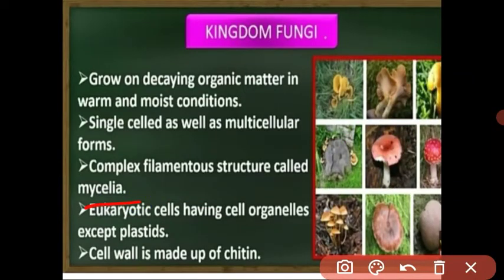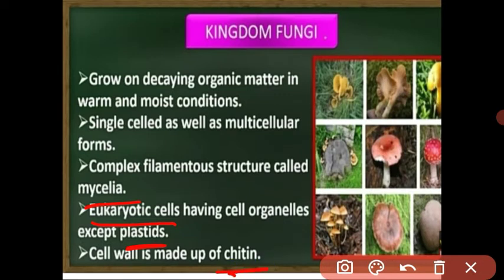And the fungus is eukaryotic in cell, and it contains all organelles like the mitochondria except plastids. Plastids contain the chlorophyll pigment, and without chlorophyll pigment, the fungi does not make its own food. It is saprotrophic, meaning they absorb the nutrient from dead and decaying material. The cell wall is made from chitin. Chitin is a very hard material.